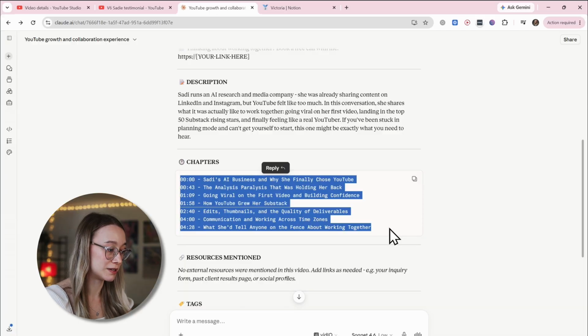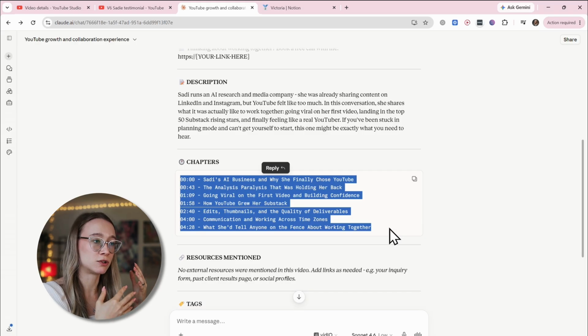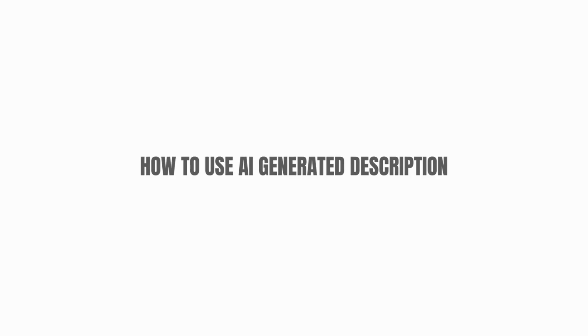Now here's how to use it. The most tricky thing here is chapters. That's where I see other AI chapter generators or tutorials falling short, because when you actually go and try to match those chapters with what's actually going on in the video, it's terrible. Let me show you how to fix it.